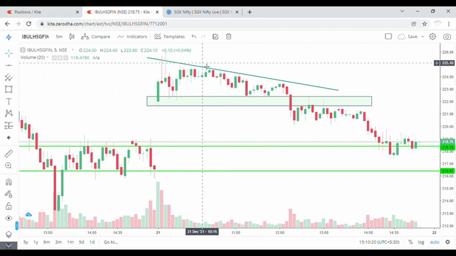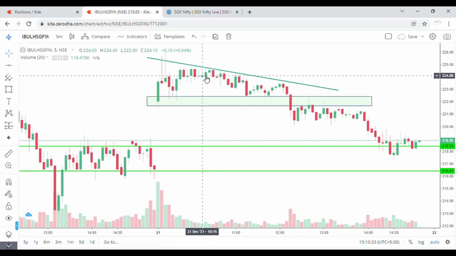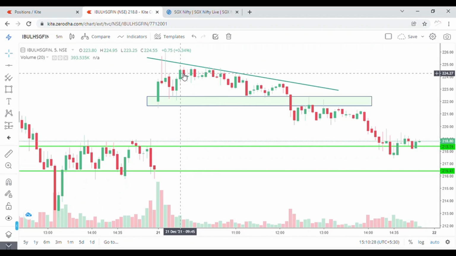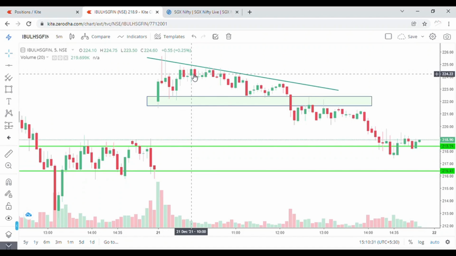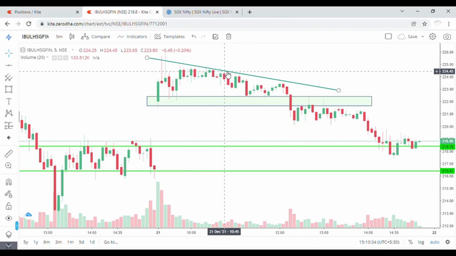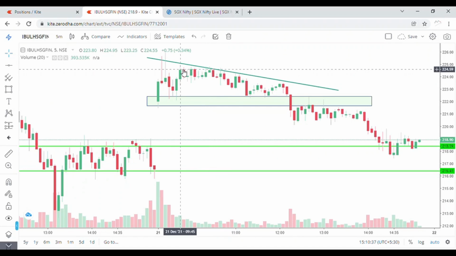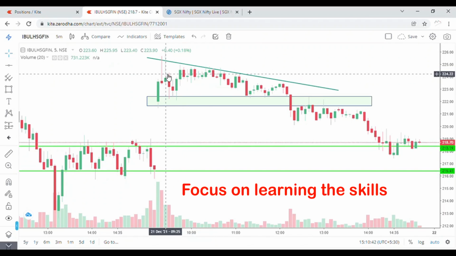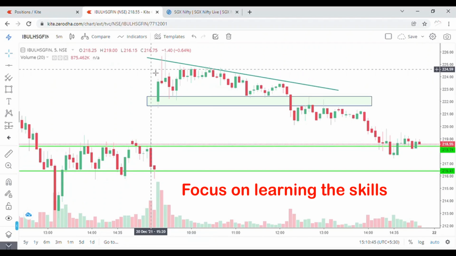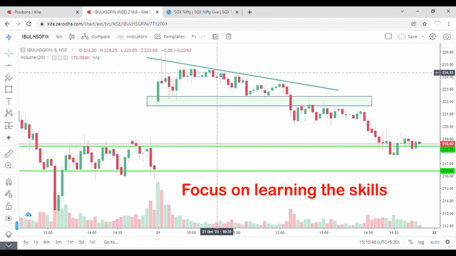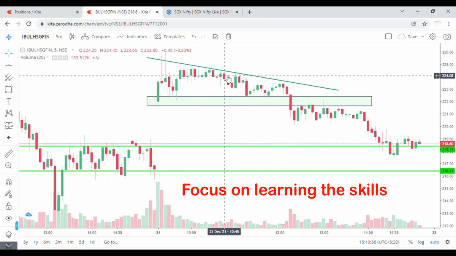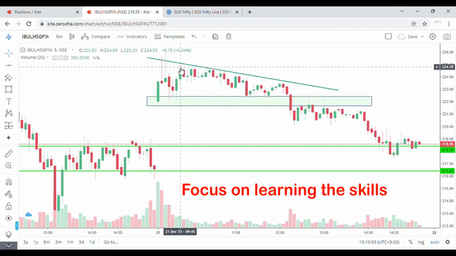Along with that, this consolidation was also getting formed, and in all the candles you can clearly see that upper wicks are formed. So price rejection, price rejection, price rejection in each and every candle. That means the sellers are in a commanding position. Here you can see how big the upper wick is, how sellers are dominating the price. All these candles and the formation of this consolidation gave me confidence that I should wait for a short trade setup in this stock.